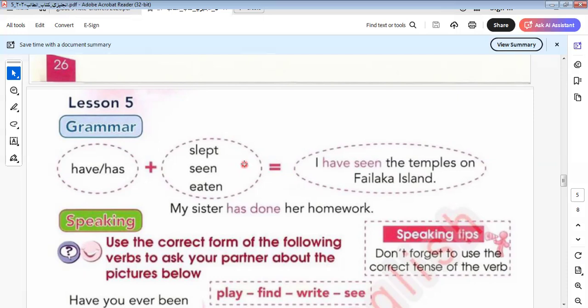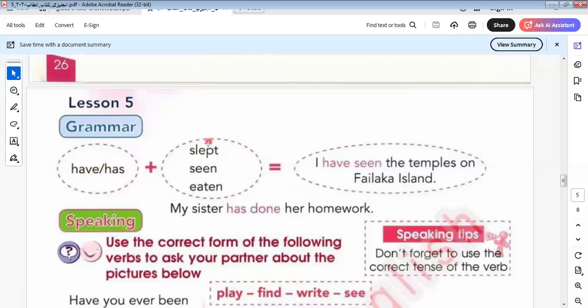Okay, I think that we have extra books and booklets, and we have many things, such as regular verbs. The regular verbs must be kept because they are important. When we use the past simple form and when we use the past perfect form, we must know the changing of regular verbs. It's important in English to answer any sentence correctly.